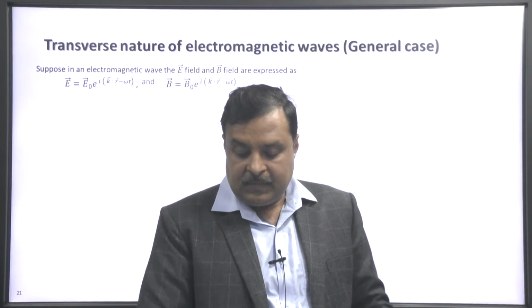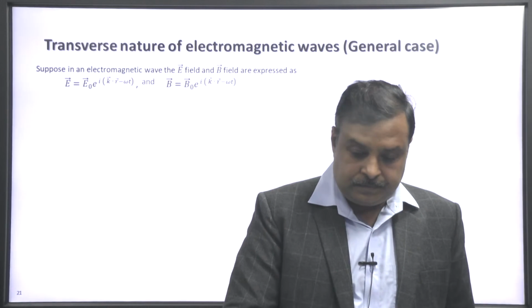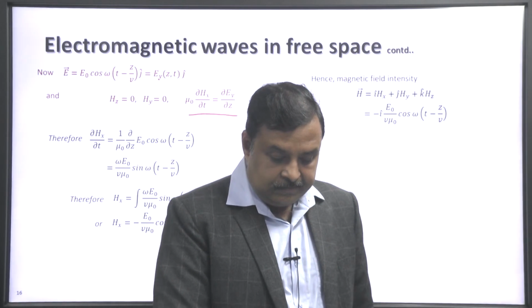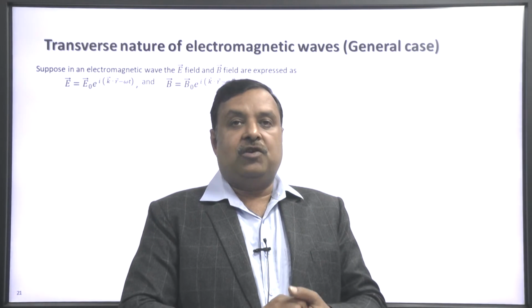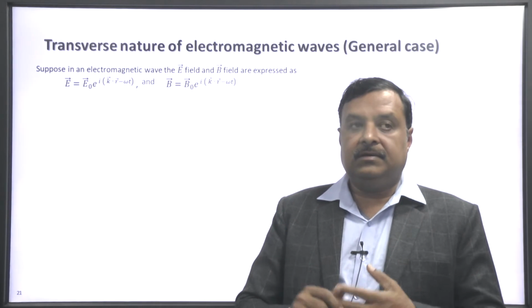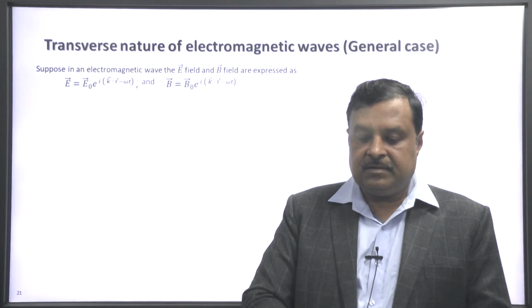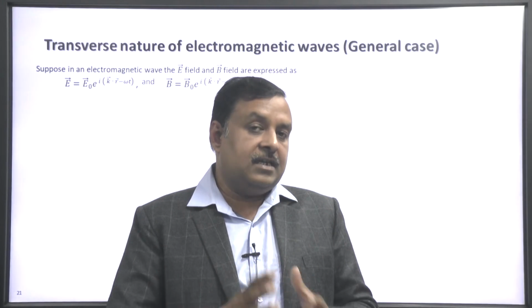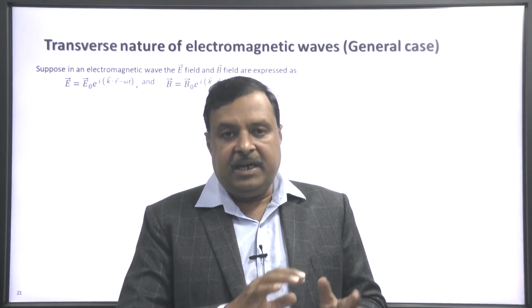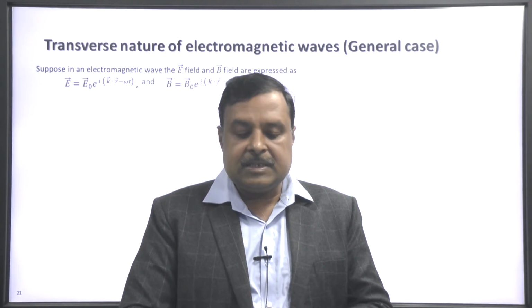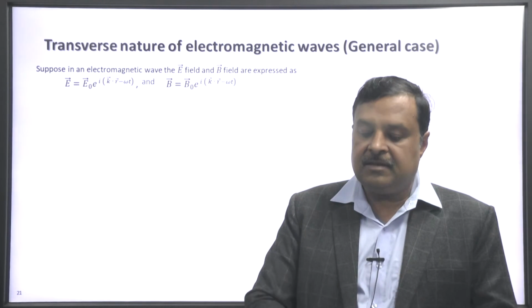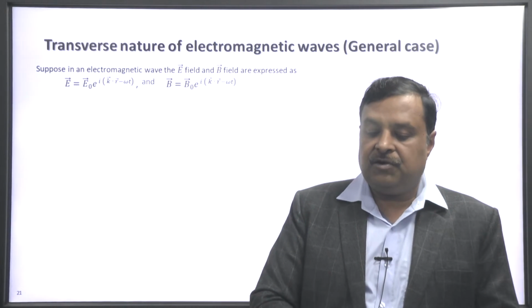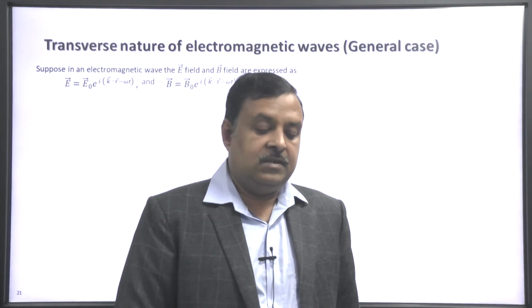Okay. So, now we will discuss the transverse nature of electromagnetic waves in the general case. We have discussed the propagation of plane electromagnetic waves in free space. Now, let us discuss the transverse nature of electromagnetic waves in the general case.